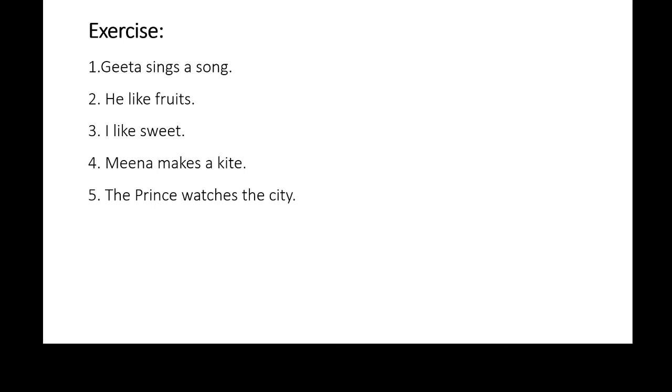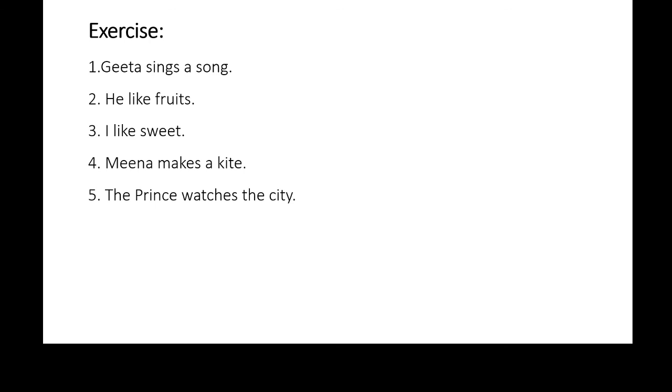Meena makes a kite. In this sentence, Meena is subject, makes is verb, a kite is an object. Our answer will begin with the object, that is a kite. A kite is singular, makes is simple present tense. So a kite is. Is is the correct helping verb of to be, then it is followed by the past participle of the main verb, that is made. A kite is made by, Meena will remain Meena.